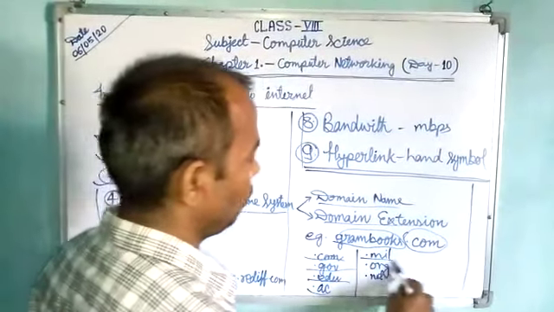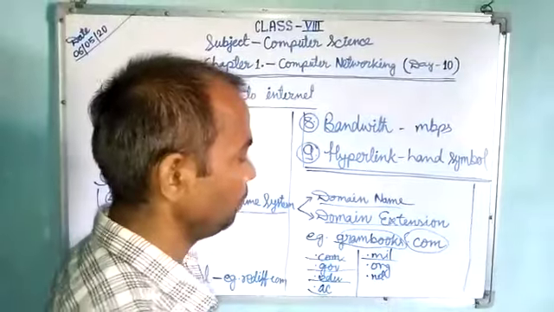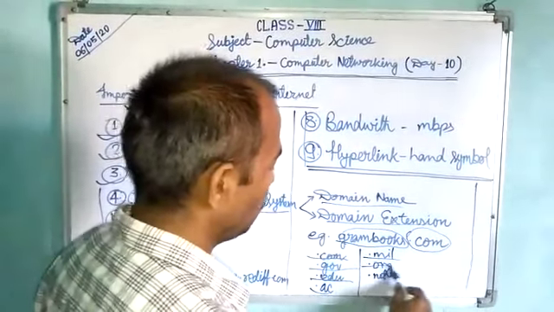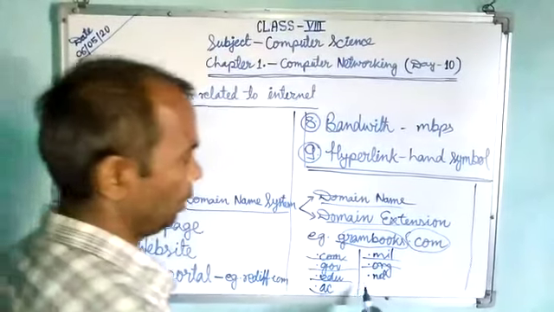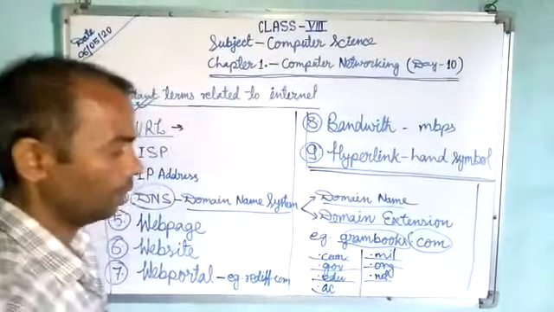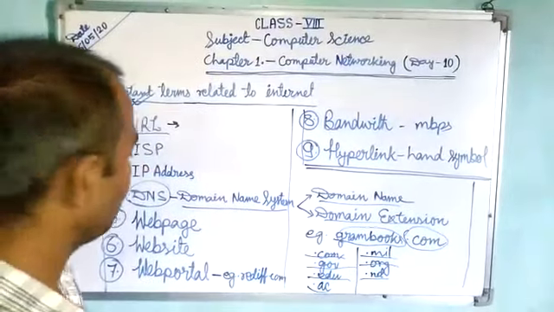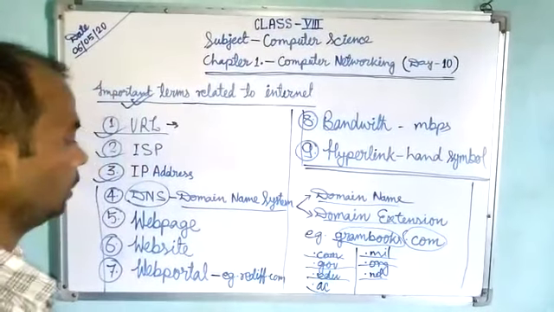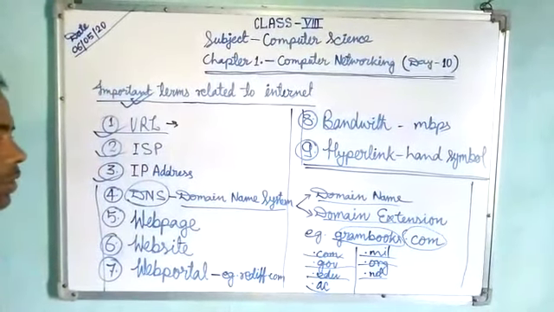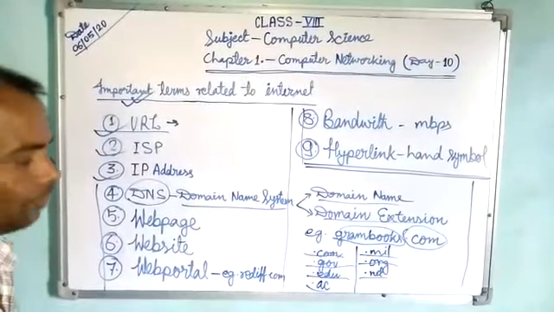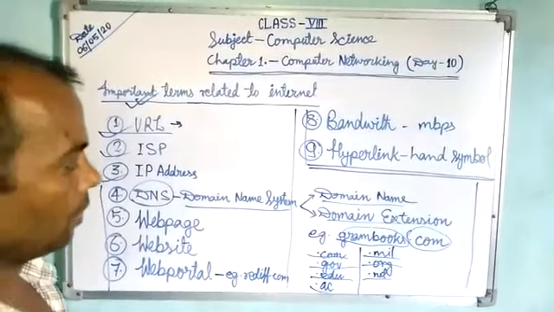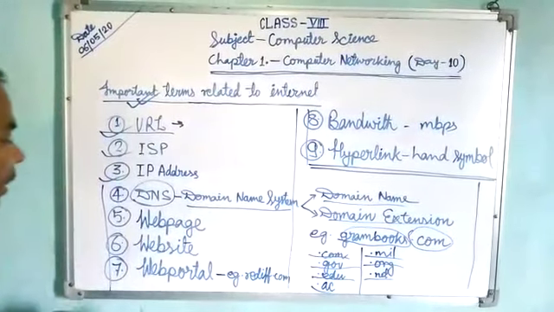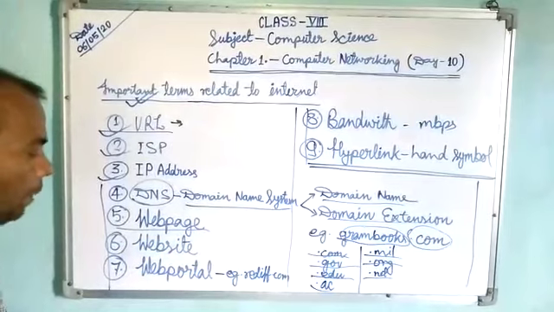If we find .mil, it means a military website. .org means non-profit organization websites, and .net means network resource organization. So these are the domain extensions, and they help find a specific type of location on the web servers.